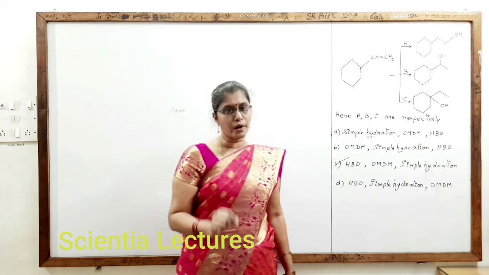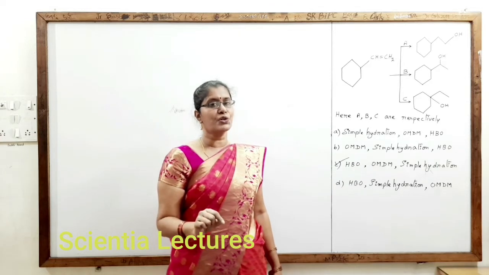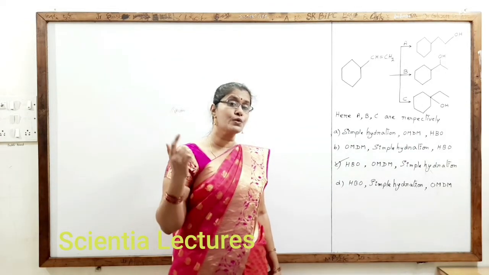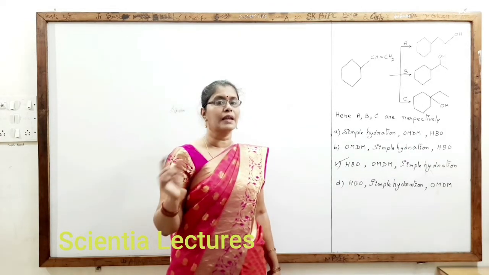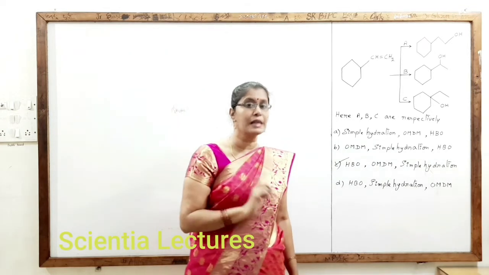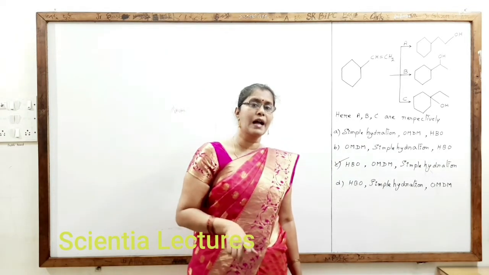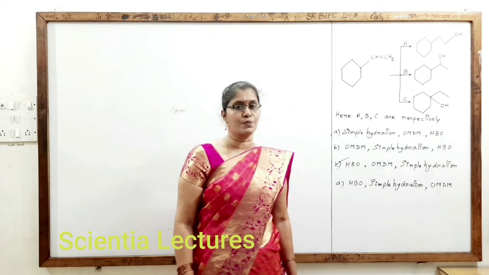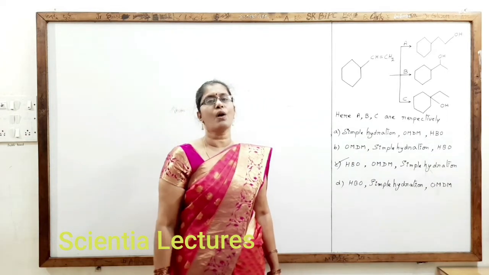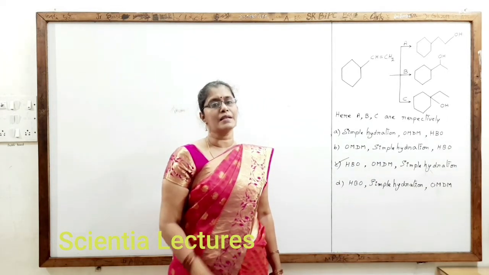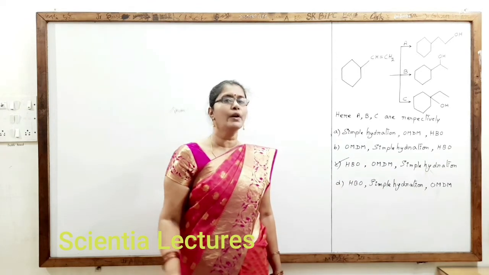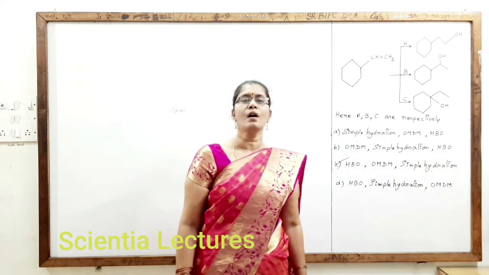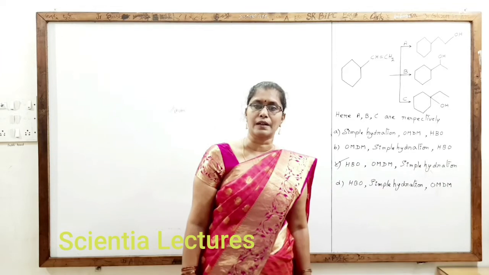HBO, OMDM and simple hydration for alkynes produce carbonyl groups. That mechanism you should also know. For alkenes we have checked now. For alkynes it produces carbonyl groups, because hydration of any alkyne will generally form carbonyl compounds. Either it may be a ketone or an aldehyde. You have to check.